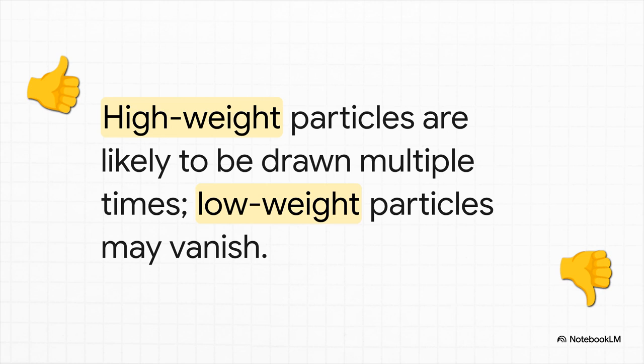To create the next generation of particles, we actually draw from our current set based on those weights. This means a particle with a high weight is probably going to be copied multiple times into the new cloud. And those low-weight particles, they'll most likely just disappear. We are actively getting rid of bad hypotheses and multiplying the good ones.